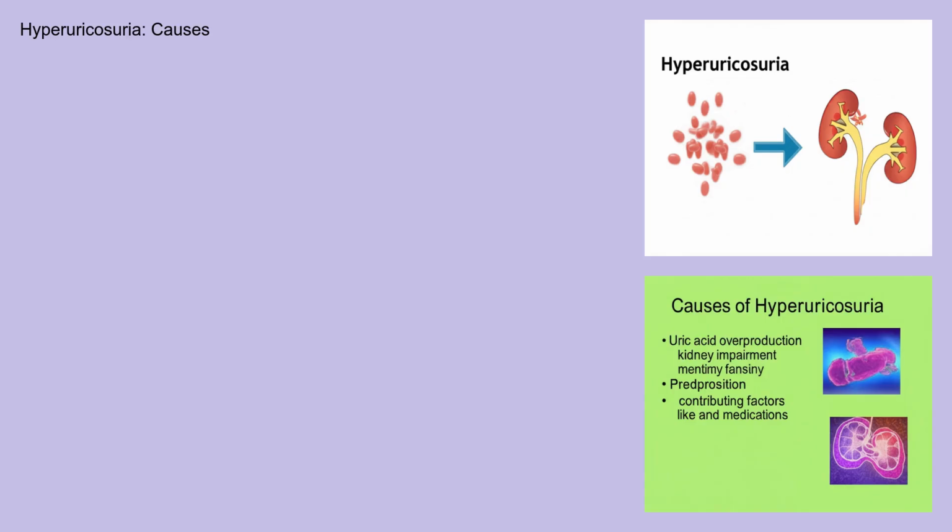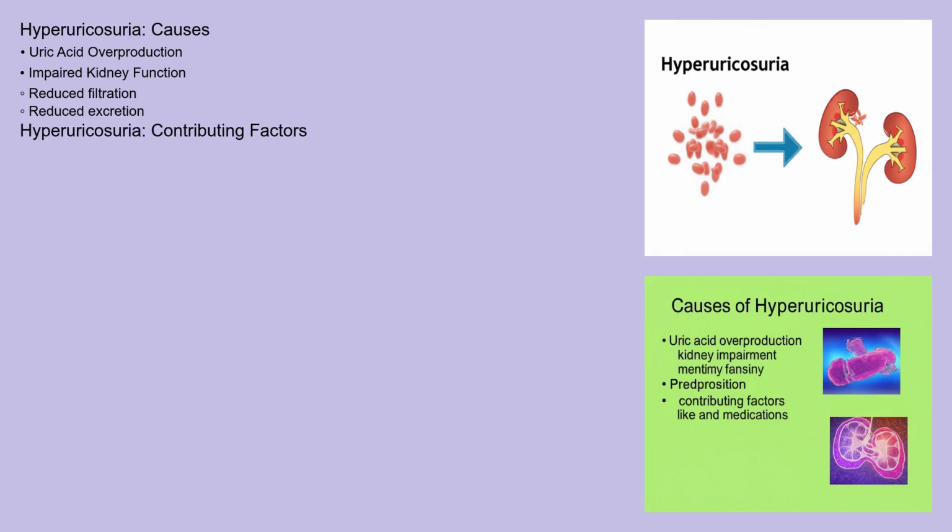So, what causes hyperuricosuria? The main culprit is an overproduction of uric acid by the body, or an impaired ability of the kidneys to filter and excrete uric acid into the urine. High dietary intake of purine-rich foods like red meat, seafood, and organ meats can contribute to increased uric acid production.